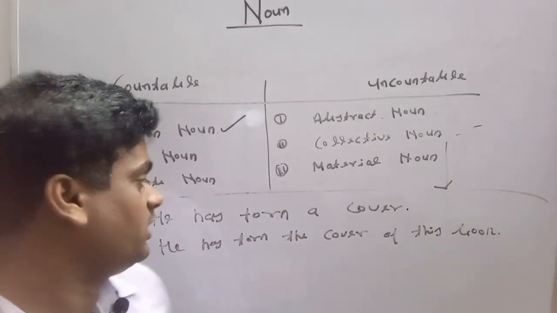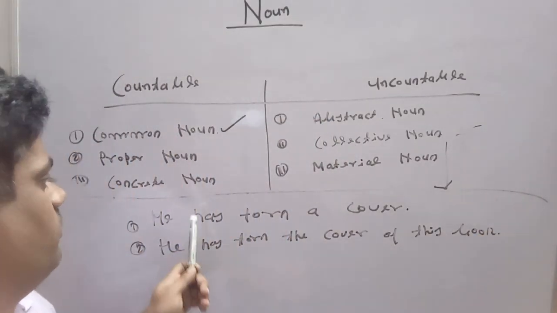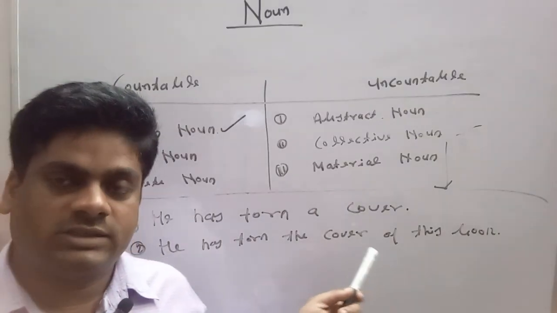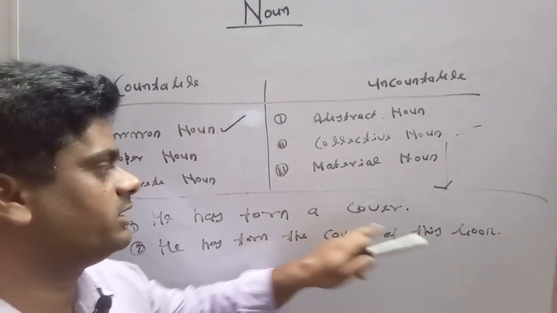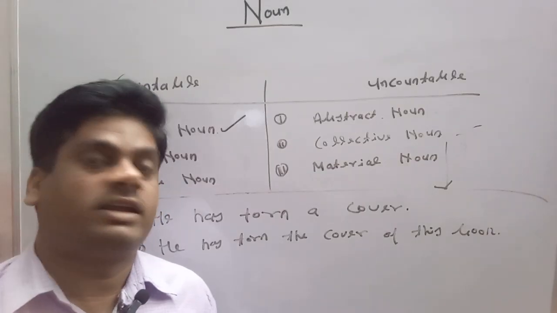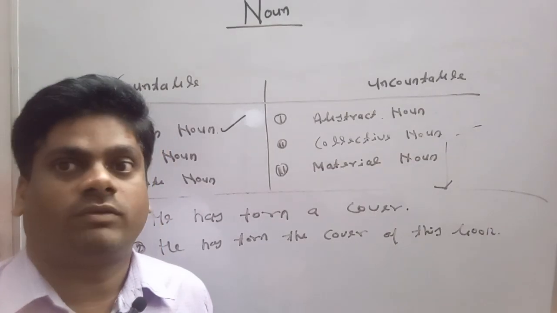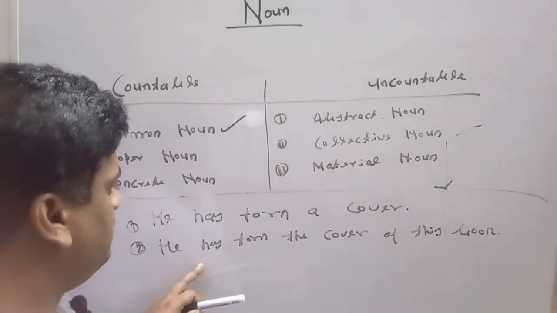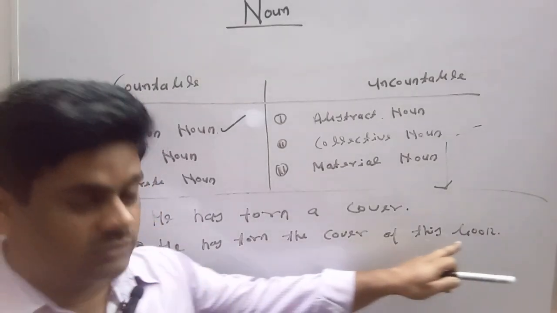So guys, here in the first sentence I wrote, he has torn a cover. Here we are not certain which type of cover we are talking about. It may be a cover of a sofa, it may be a cover of a fridge, it may be a cover of a mobile. But in the second sentence, he has torn the cover of this book.